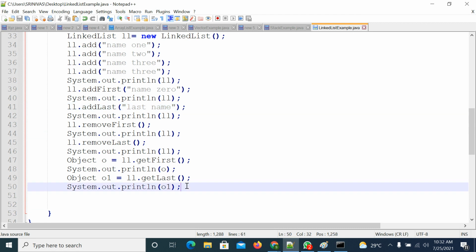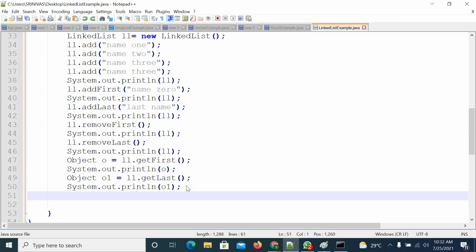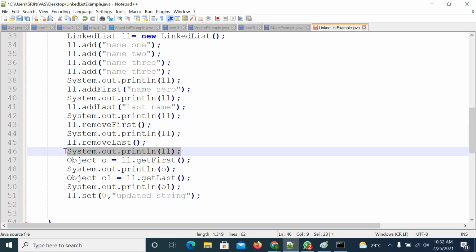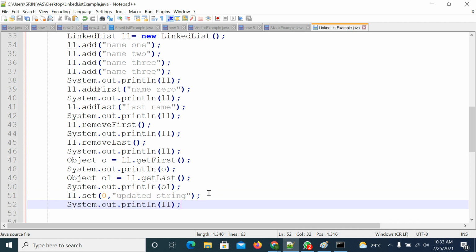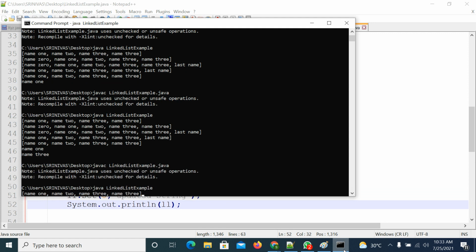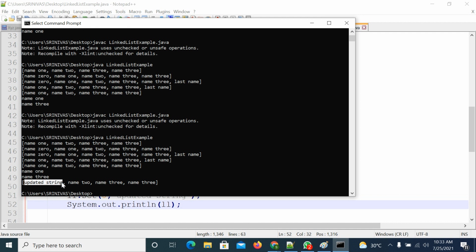If you want to replace an element, you can replace it like this. So the set method is there. LL dot set method. I hope you know what the set method is. You can pass an index and replace it with some value, right? So what I'm doing is trying to update the zeroth location value. That means replacing. So the zeroth location value will be replaced with the updated string. Compile the code, execute the code, the updated string is there.